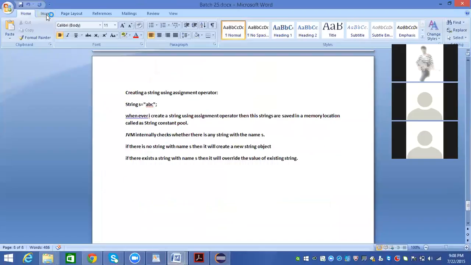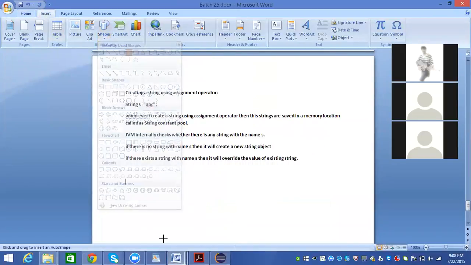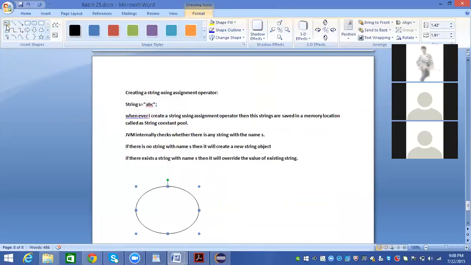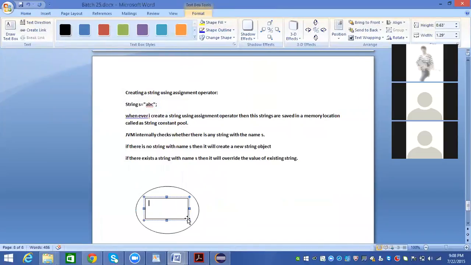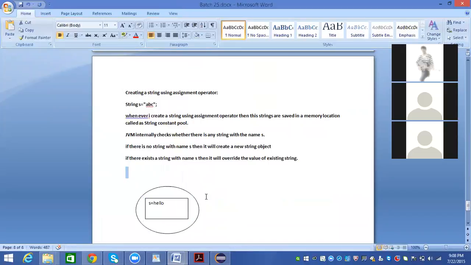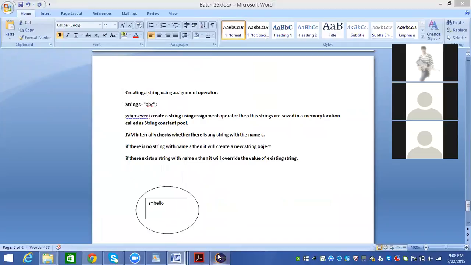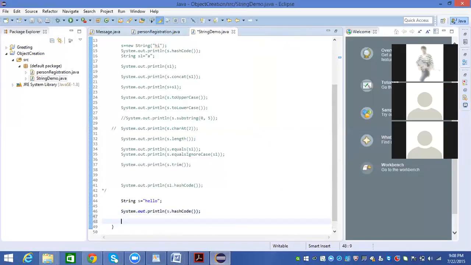It is going to create a string s equal to hello. This is fine because there is no string that already exists. Again I'm saying s equal to how are you. Now I said that we can create a string in two ways, using the new operator as well as the assignment operator. Here I created one string and here I created another string, with the same name.